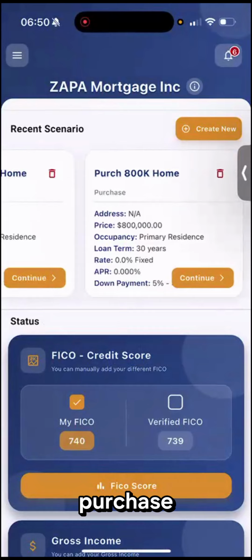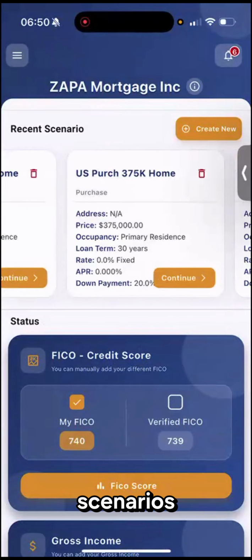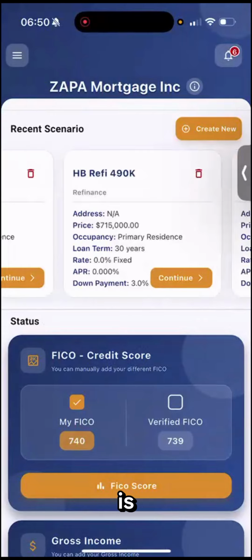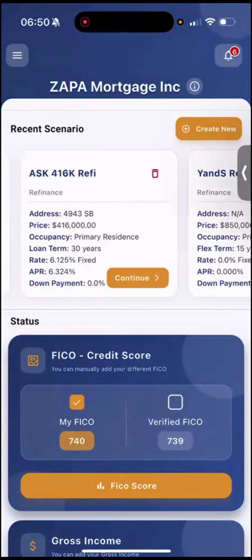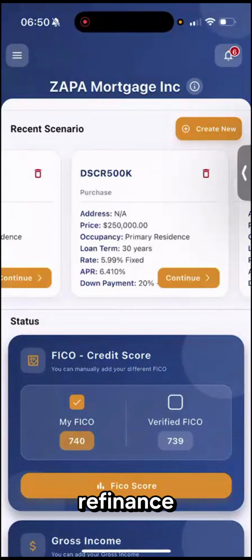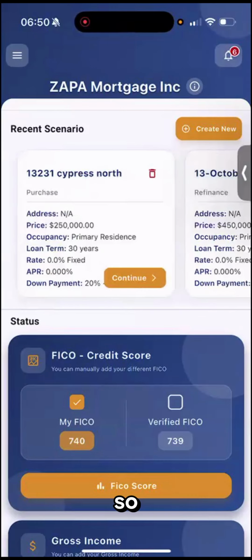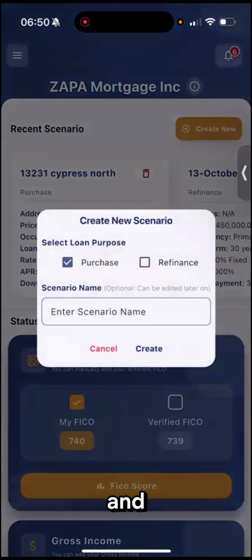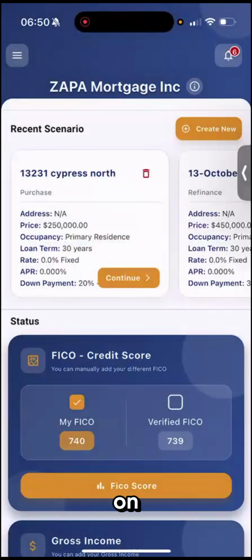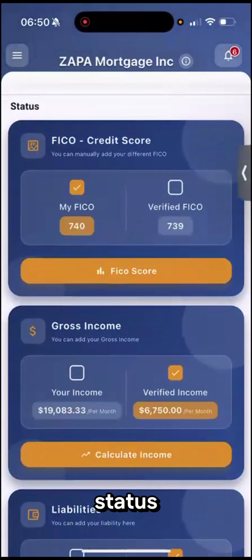It has both purchase scenarios. These are purchase scenarios. And then this is the refinance scenario. And this is again refinance, and then going back to purchase. So what we can do is create the scenario on this one. But hold on. Let's review what we need to do before going into the scenario. Yes, we can create scenarios, but before that, we need to update our status.